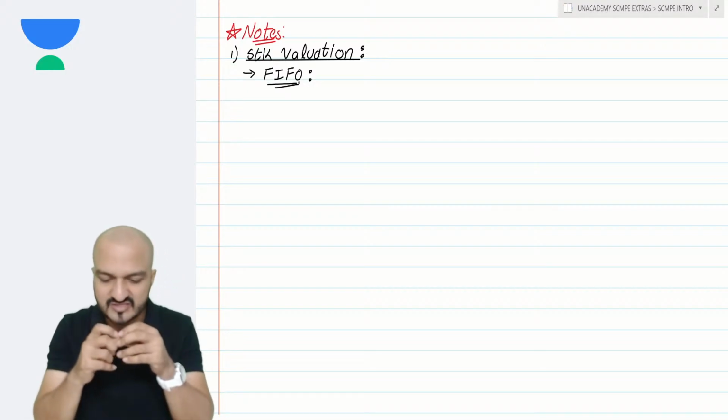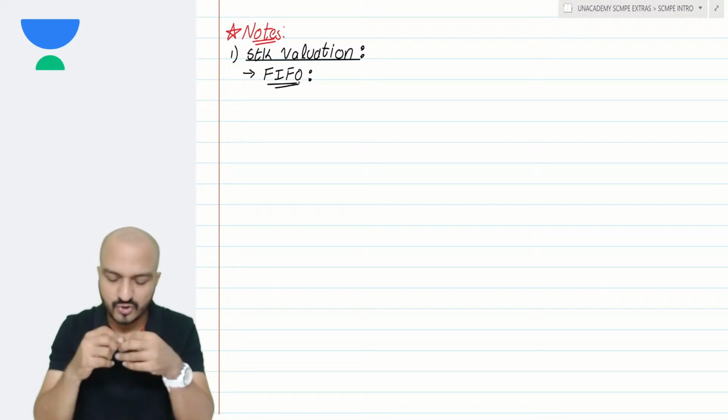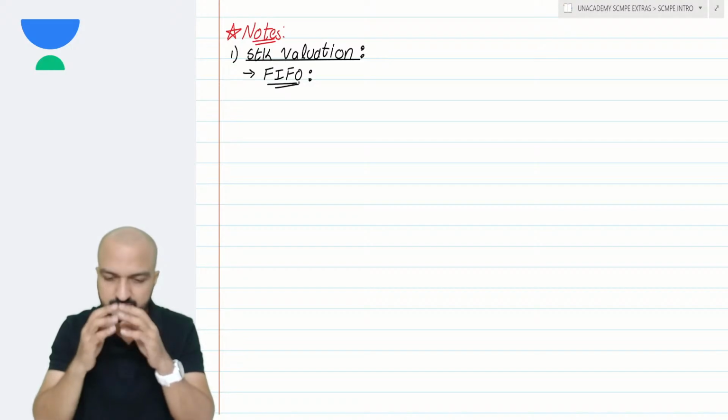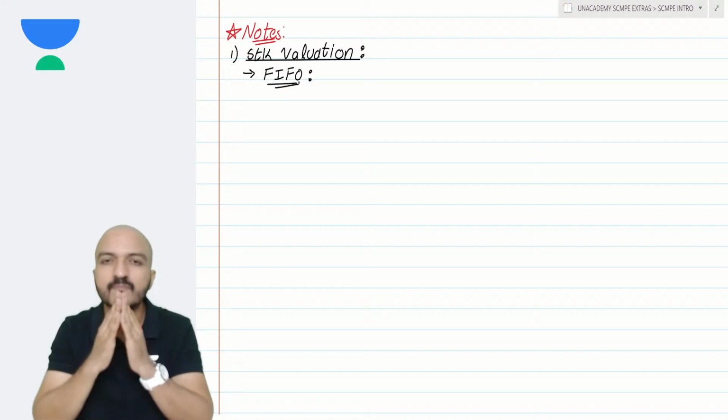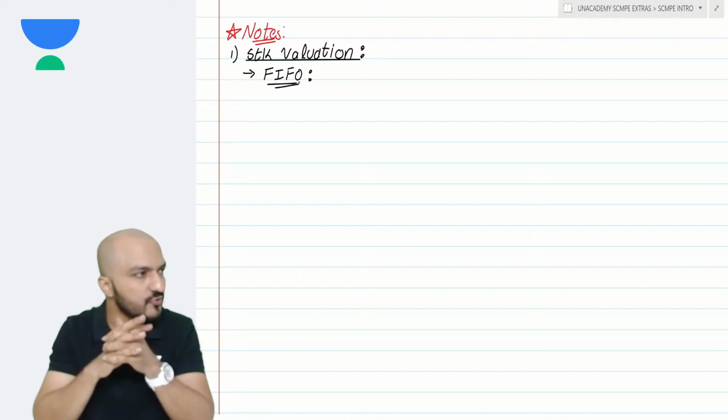Thus, closing FG is valued at the rate of current year.